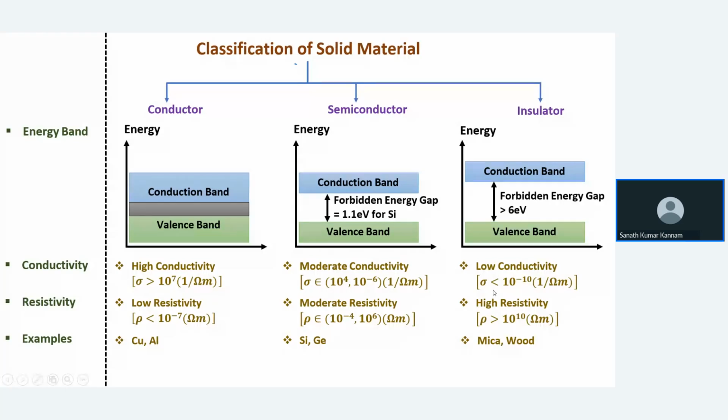Sigma is less than 10 power minus 10, and resistivity is more. Sigma is more than 10 power 10. Examples are mica and wood. These are insulators, we can call them insulators.